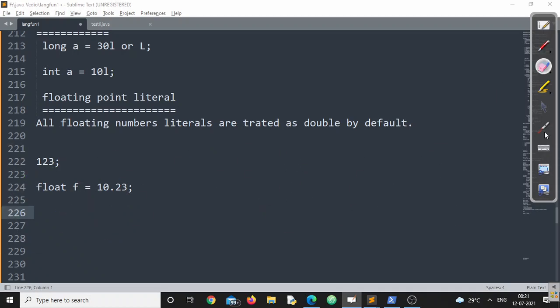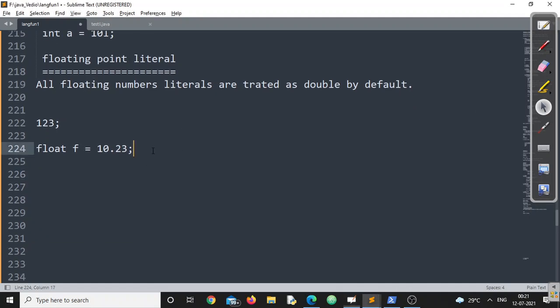I think we have already cross-checked that one in integer. We'll also see that particular part after a few times. Now you can ask me, sir, how can I store a float value then? For that you have to do it explicitly. You have to add either a small f or a capital F to the number, so that it will be treated as a floating point constant, right?